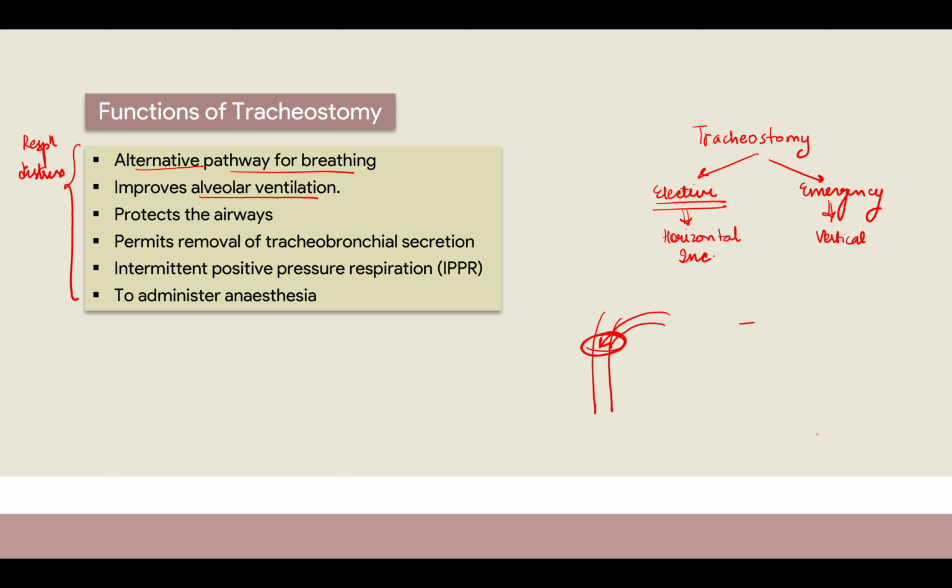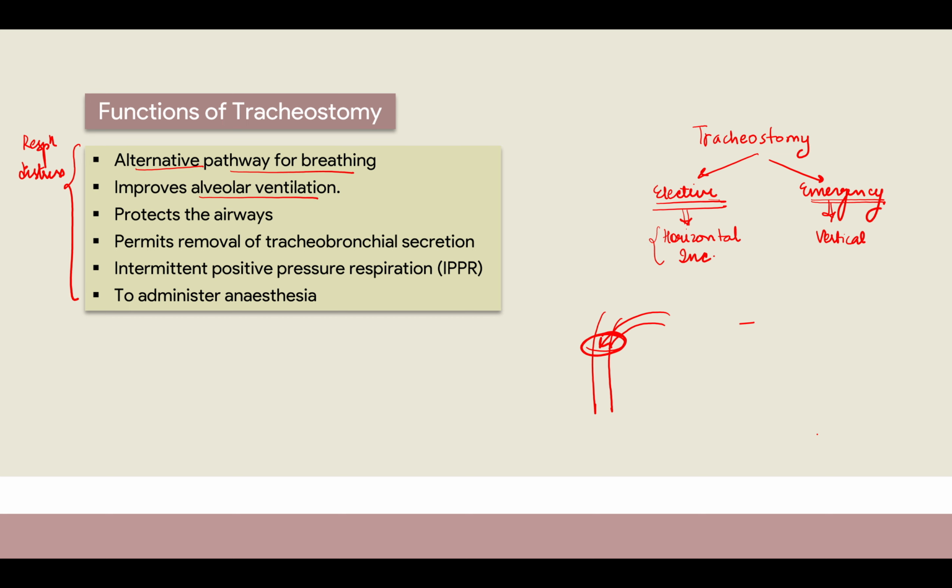Okay, so there are two types, which is elective and emergency tracheostomy, right? So in elective tracheostomy, what we do is we prepare the patient that yes, now we have to create an accessory pathway so that air can travel in, as you're not able to breathe. Okay, so we are continuously monitoring the patient, and now we feel that there is need of tracheostomy, so the patient is counseled properly, the doctor is well prepared, right? So we have to focus on all the other outcomes that are possible and reduce as many complications as we can, right?